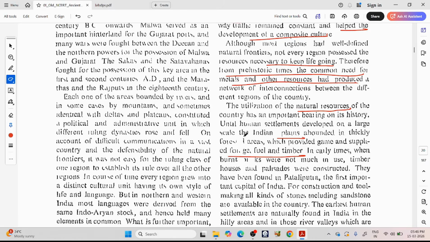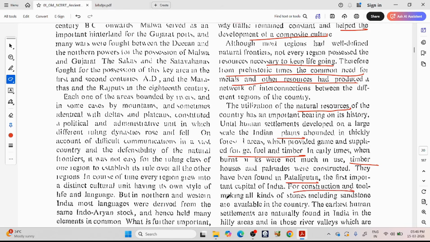So before burnt bricks were used for construction, people used timber or wood for constructing houses. You can see the same in Patliputra, the first important capital of India, in the Magadha region.